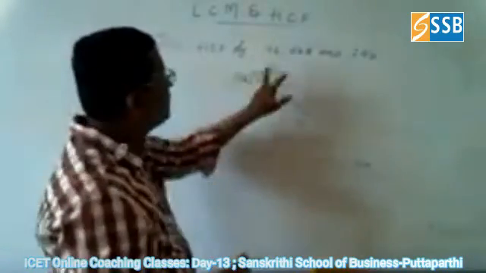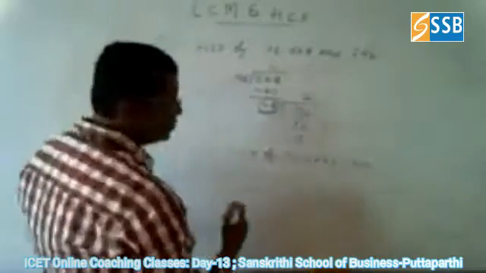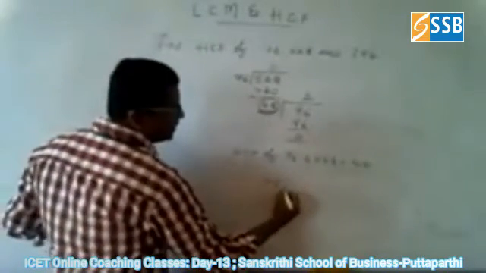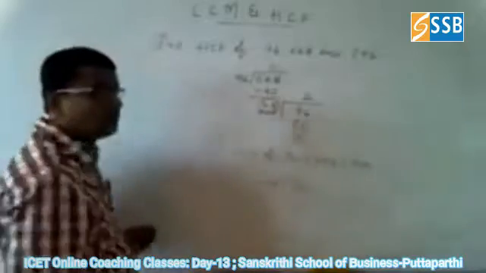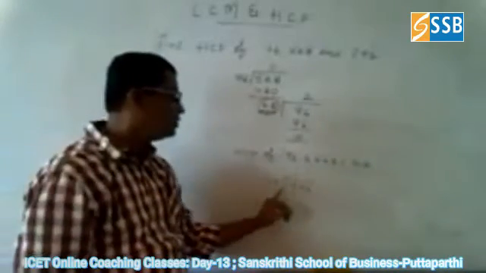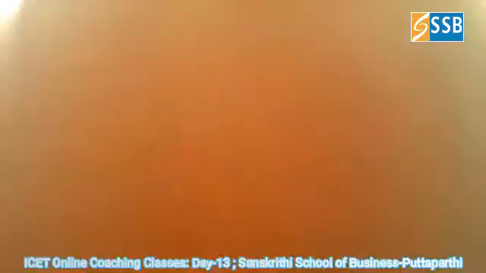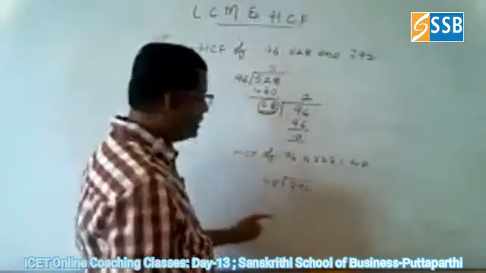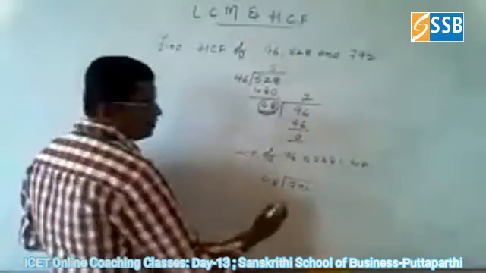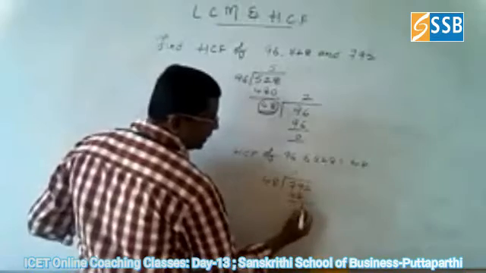Now, for these two it is only 48. Again, you can go for 792, means again divide 792 by 48. Okay, now you can get the answer. See here, 48, how many times does it go? 48 ones are 48.